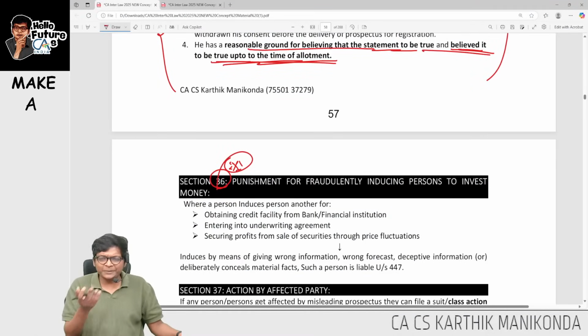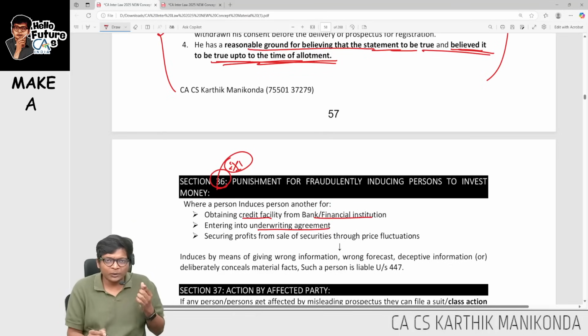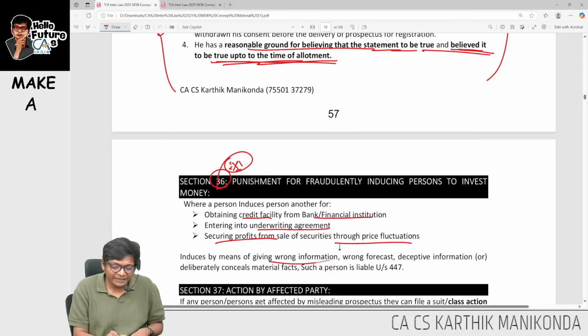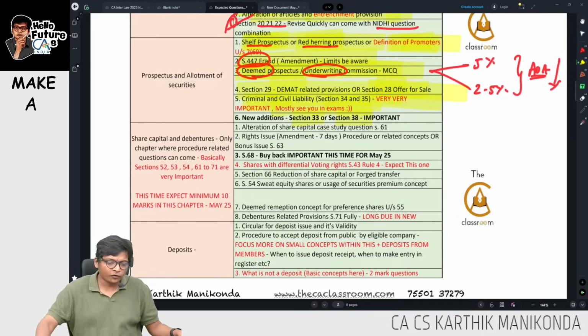Okay. Basically, since I marked it, let me just say, if any person makes you get credit facility from a bank, or makes you enter into an underwriting agreement, or makes you earn profit through some price fluctuations, which is deceitful by giving wrong information or wrong forecast, that person is liable under section 447. Now let me go to the new additions in this chapter.